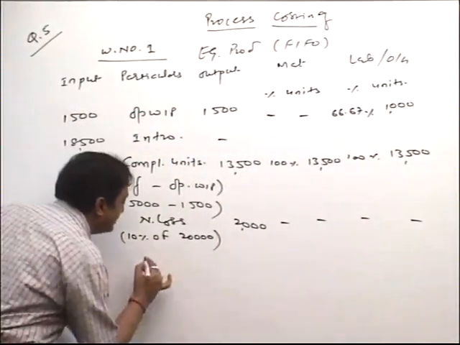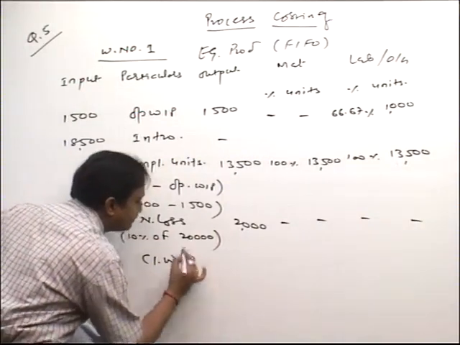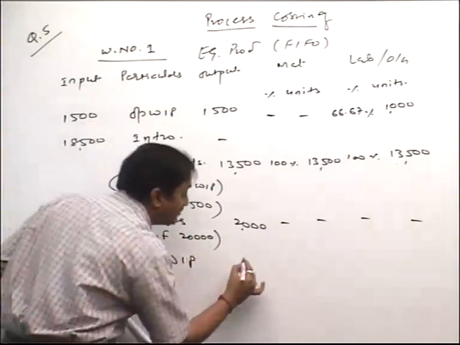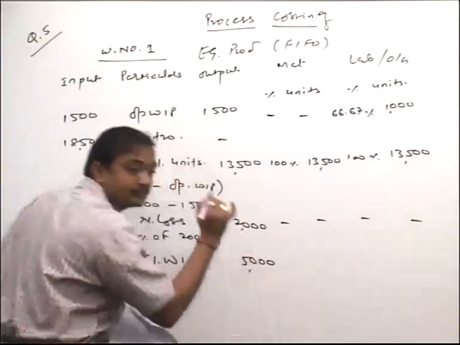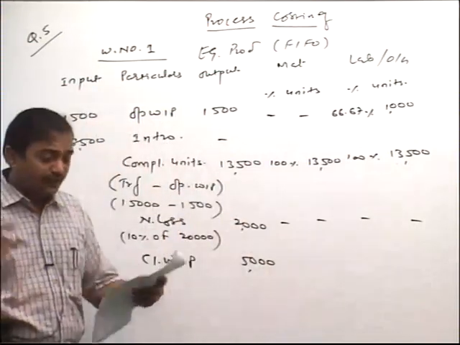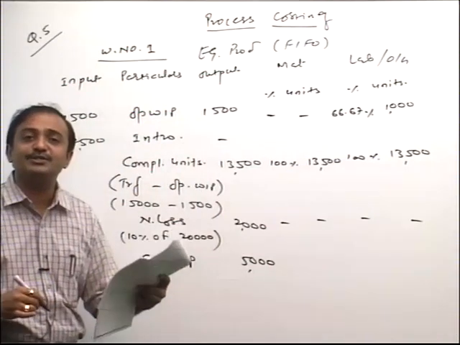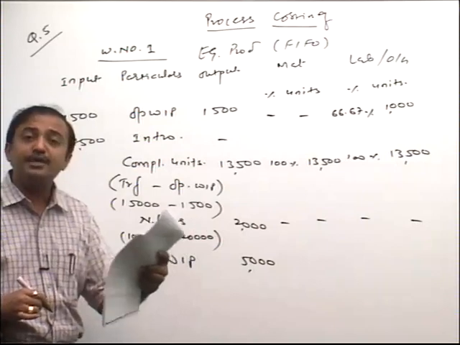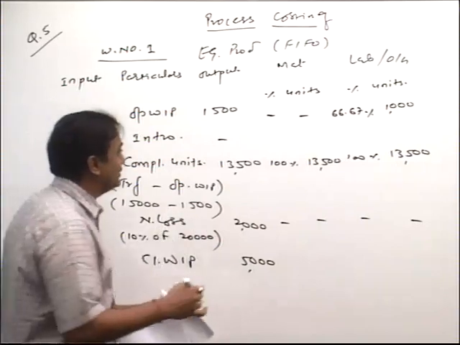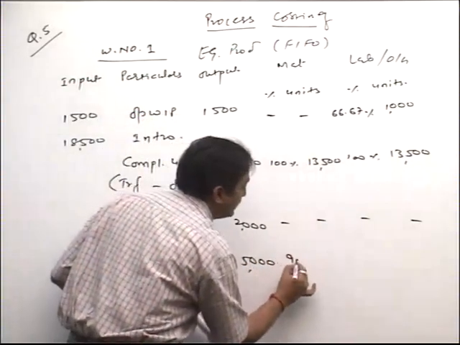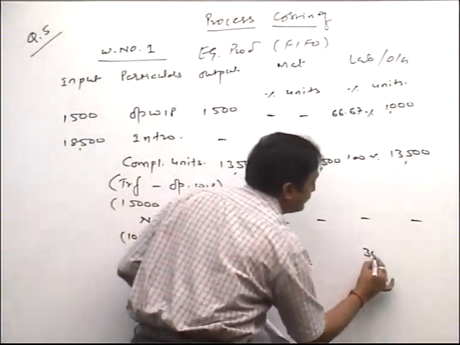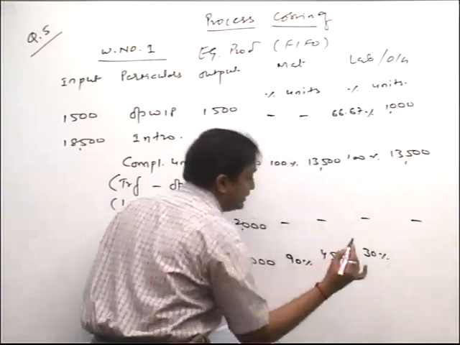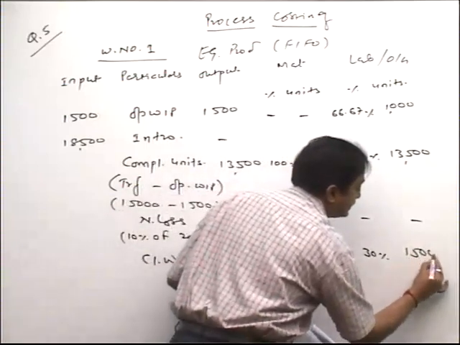Next item, friends, that is closing WIP. Please verify, friends, how many units? 5,000. Now, friends, for 5,000 units, please verify the percentage of completion given. Material, how much completed, friends? 90%. And labor and overhead, how much completed? 30%. So take one by one. Here 90%, here 30%. So 4,500 and here 1,500.